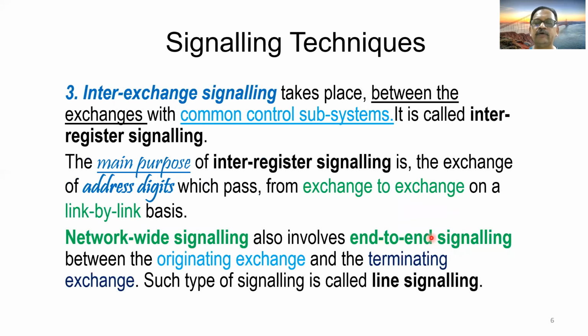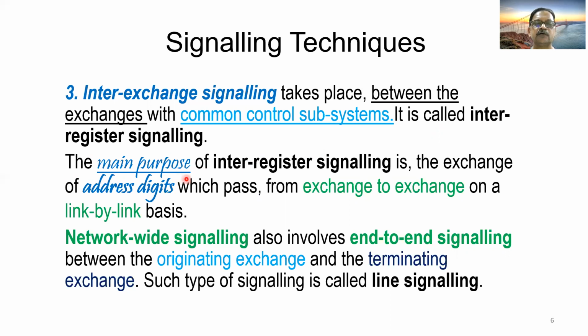Now we will look into the third type, inter-exchange signaling, which takes place between the exchanges with common control subsystems. So it happens between two different exchanges, exchange A and exchange B, for example. It is called inter-exchange signaling or inter-register signaling.